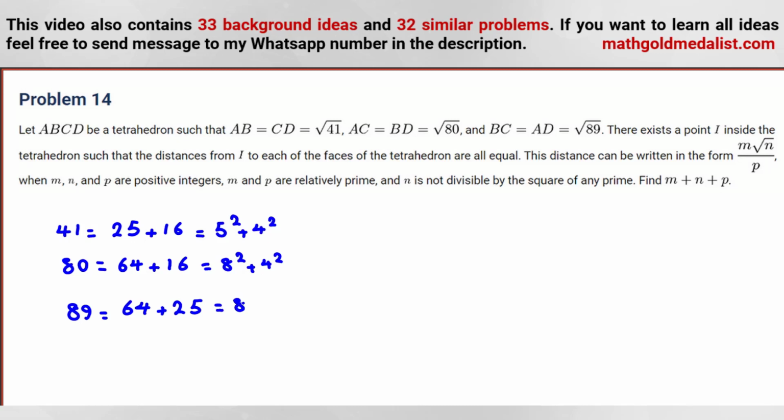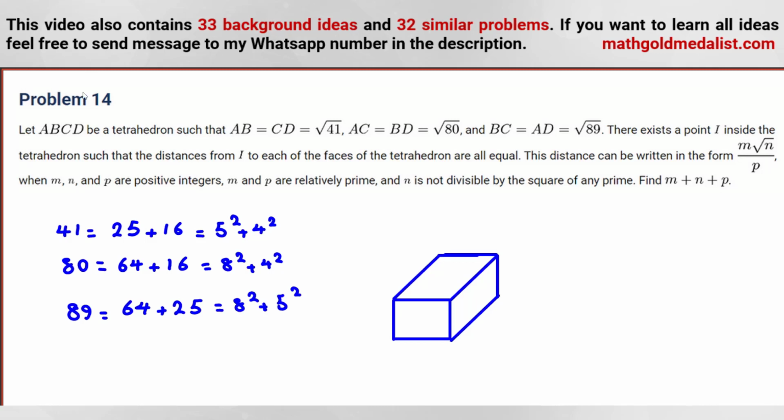One of them 8 squared plus 5 squared. So lengths are 4, 5, and 8. So we can draw like this. For example, it is 4, it is 5. This one, it is 8. So we can draw like this. This one, this. Okay.